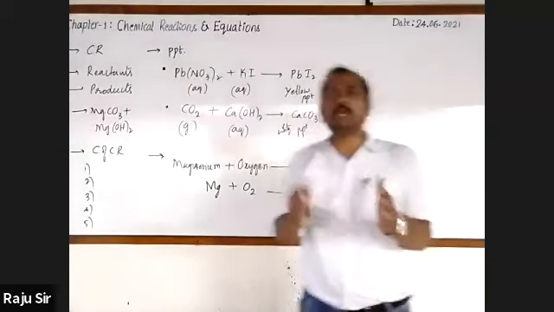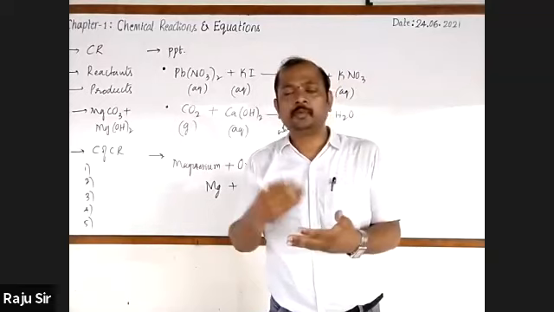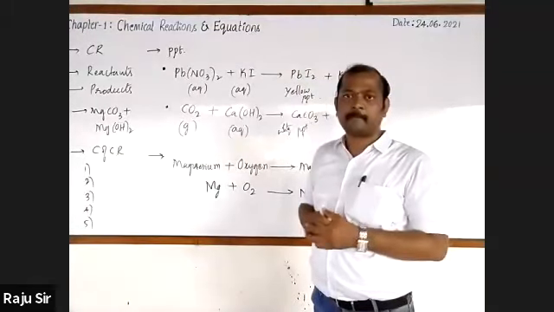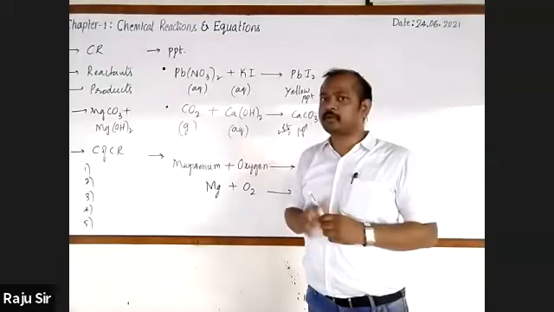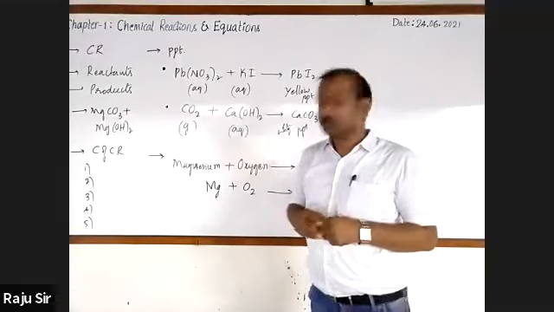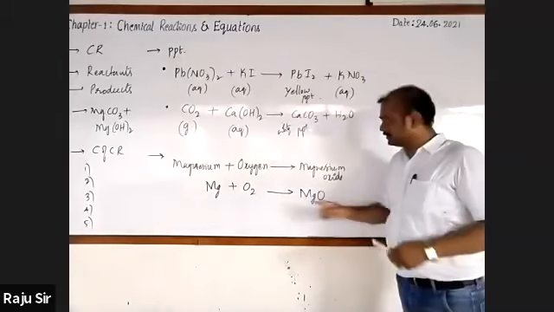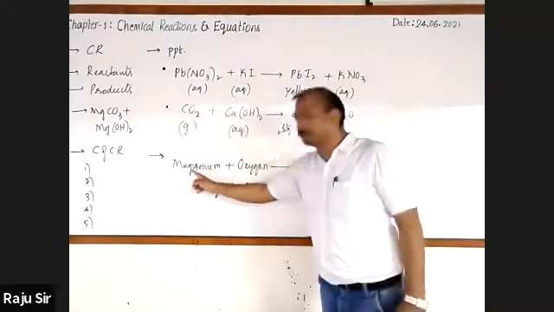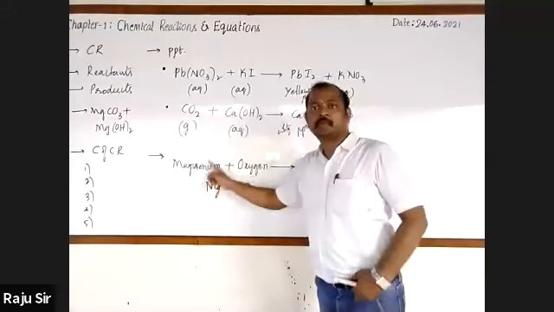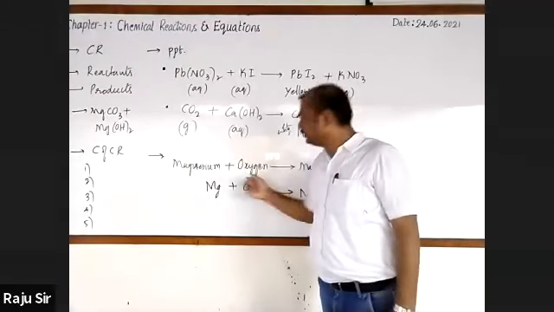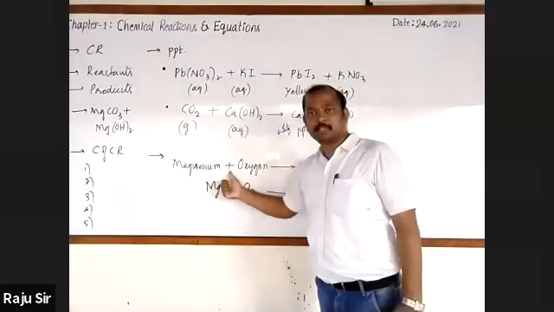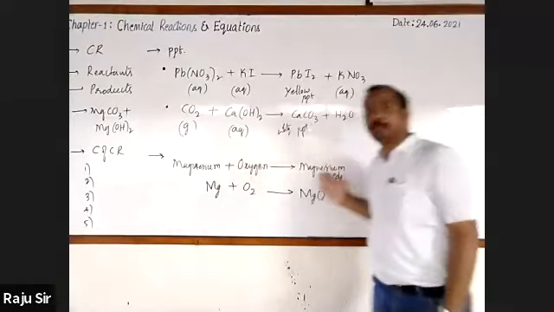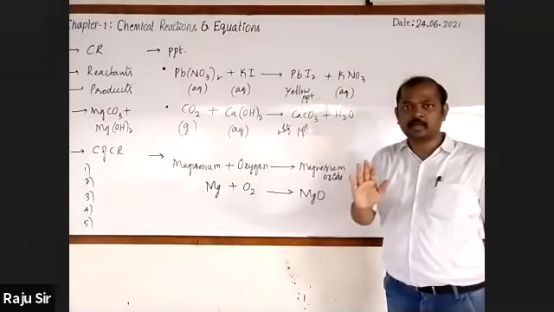This is the general way that we can remember what a chemical equation is. But when we come to the actual definition, we can define it like this. Chemical equation is the method of representing the chemical reaction by using the symbols and chemical formulas of the reactants and products. Clear?